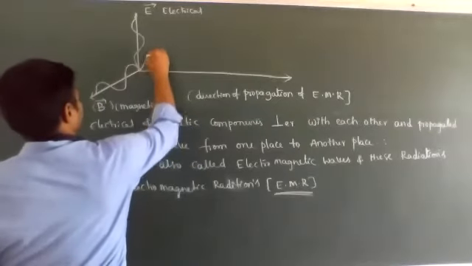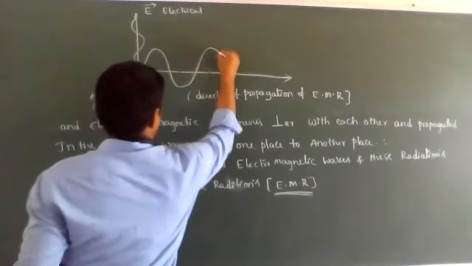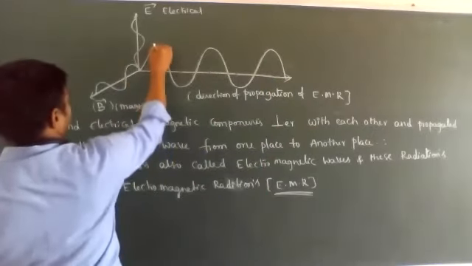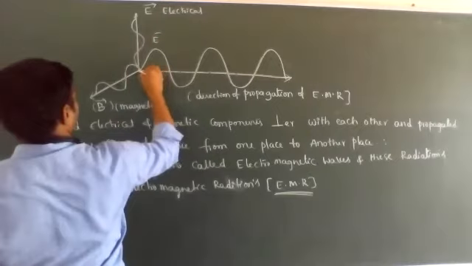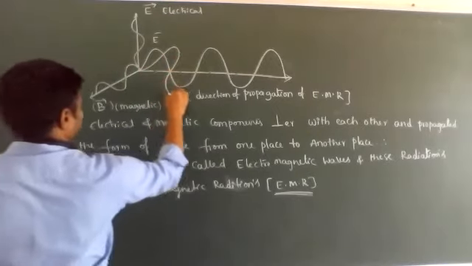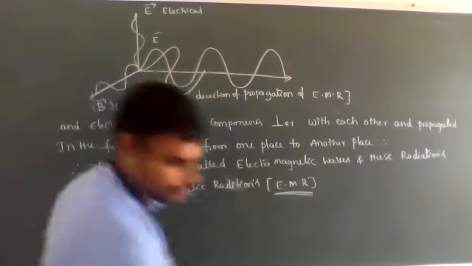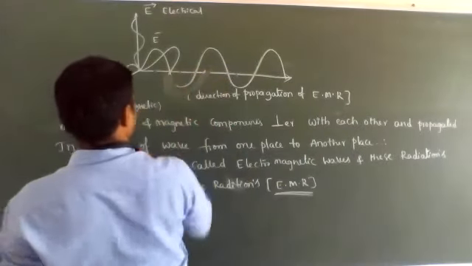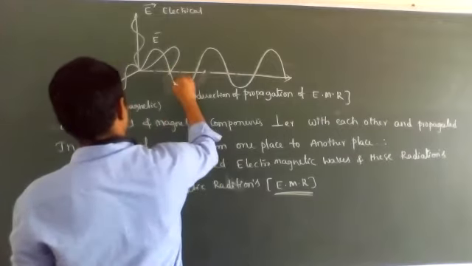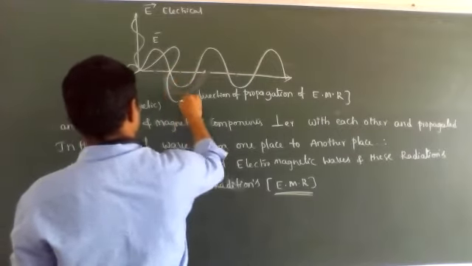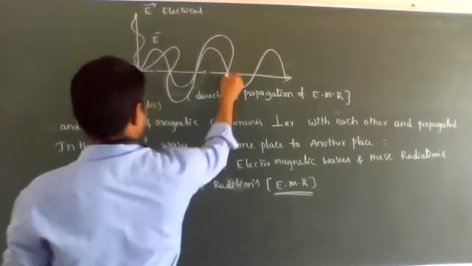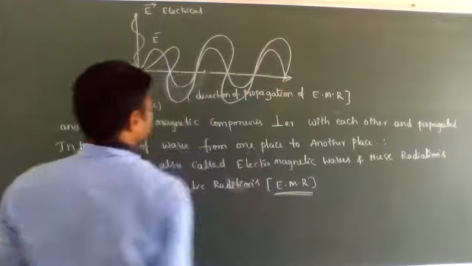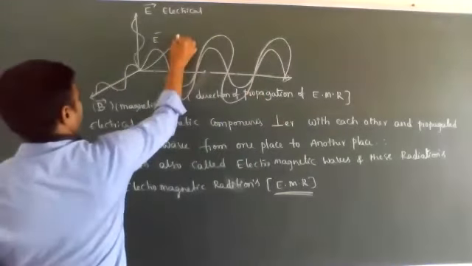For example, this is the electrical property, E bar. This is the magnetic property, B bar.